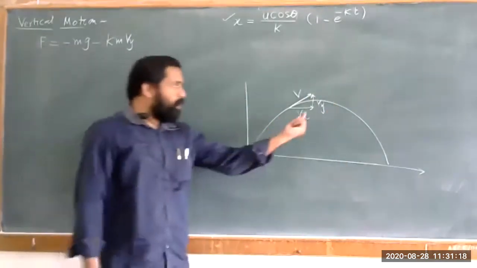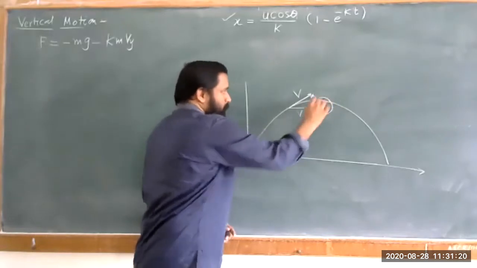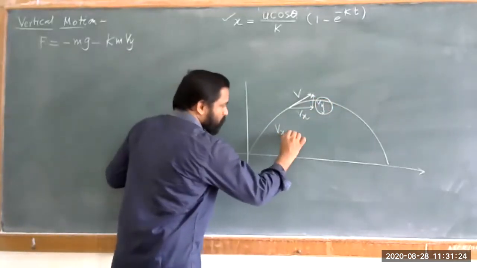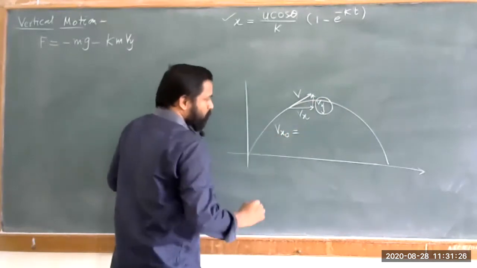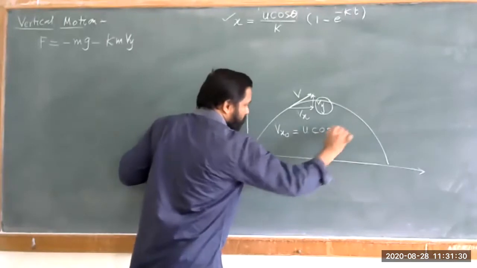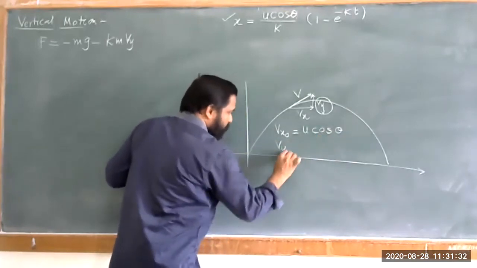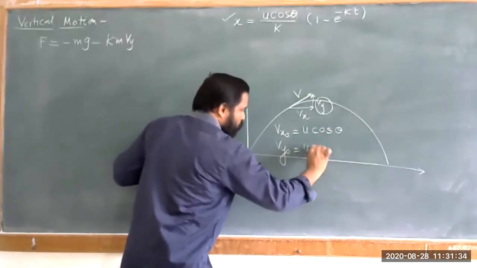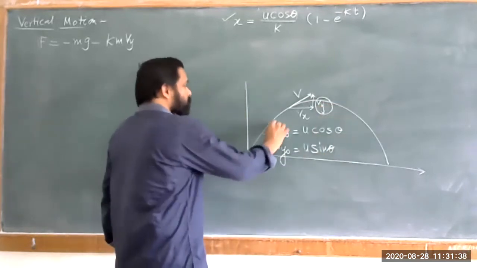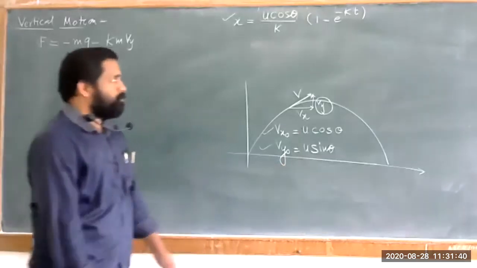Now we are dealing with this one. Remember that in yesterday's lecture we have seen there are two initial velocities. Vx naught is nothing but u cos of theta, and the second one, that is vy naught, is nothing but u sin of theta. These are your initial velocities along x and along y direction.